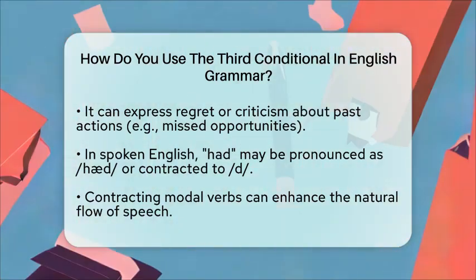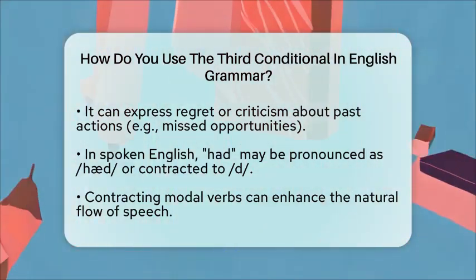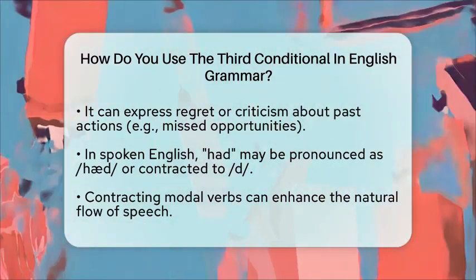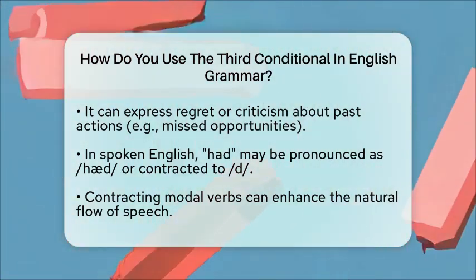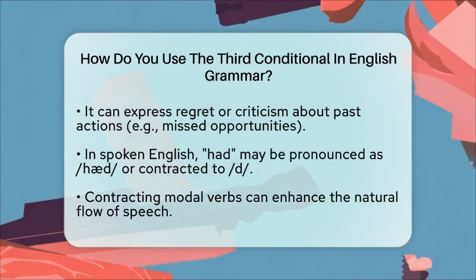In spoken English, the past perfect form had is often pronounced as /he'd/ or contracted to 'd, like in if I had known, which can sound like if I'd known. The modal verbs can also be contracted, making speech flow more naturally.